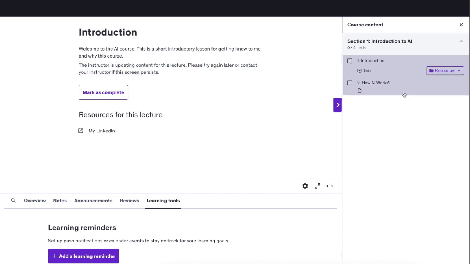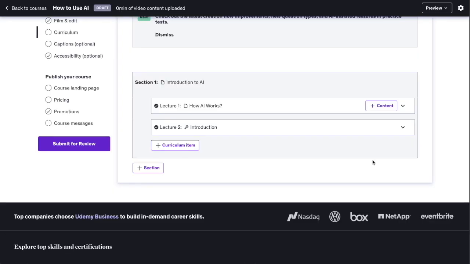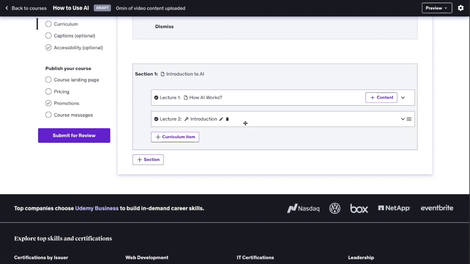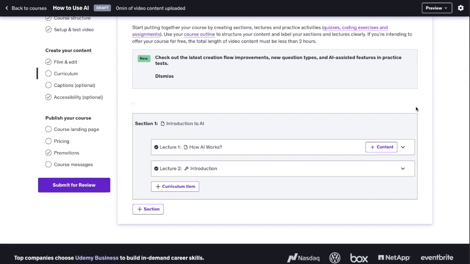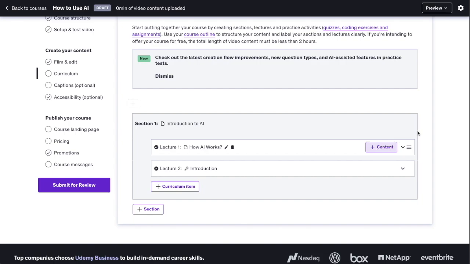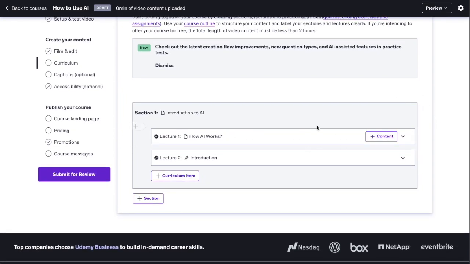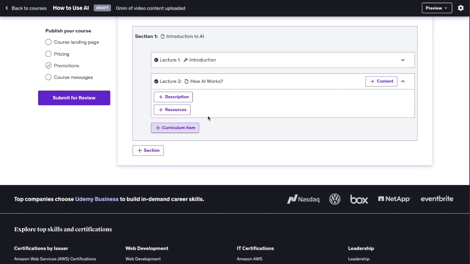And on the right hand side, you're going to see these different sections and lessons as well. Also something you can do while you're creating your course content, if you notice that something is in the incorrect order, you can just drag and drop these elements around here. You can do the same with the sections. If you have multiple sections, you can rearrange these and also regroup them this way. So that's pretty handy. But now let me show you more content options here.